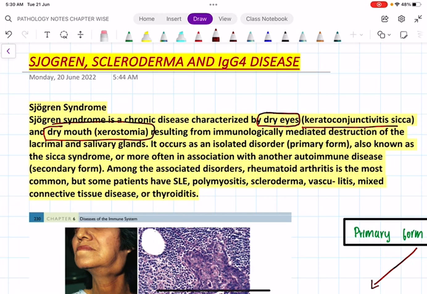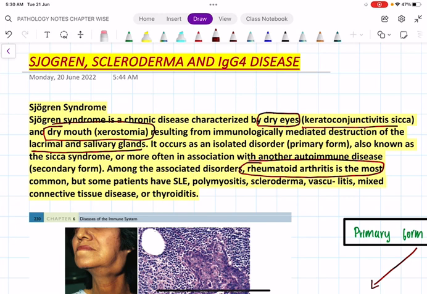Because of lack of self-tolerance, there will be immunologically mediated destruction of two important glands, that is the lacrimal gland and salivary gland. Remember, it may be either primary, that means an isolated disorder, or secondary, when it is associated with some other autoimmune disorder. When it is primary, we call it Sicca syndrome, and secondary is usually associated with other autoimmune disorders like rheumatoid arthritis. Remember, rheumatoid arthritis is the most common autoimmune disorder associated with Sjogren syndrome. That is the secondary form.